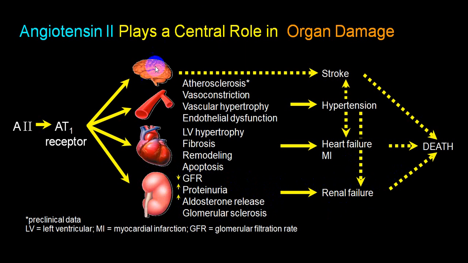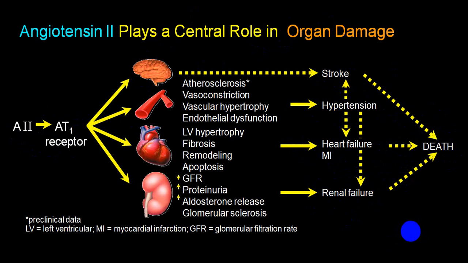And at the level of the cerebral perfusion, it can produce stroke by accelerating atherosclerosis. So stroke, hypertension, heart failure, MI, renal failure, etc. are the side effects because of constant stimulation of the AT1 receptor. And that can end up with very high mortality. So do keep it in mind.